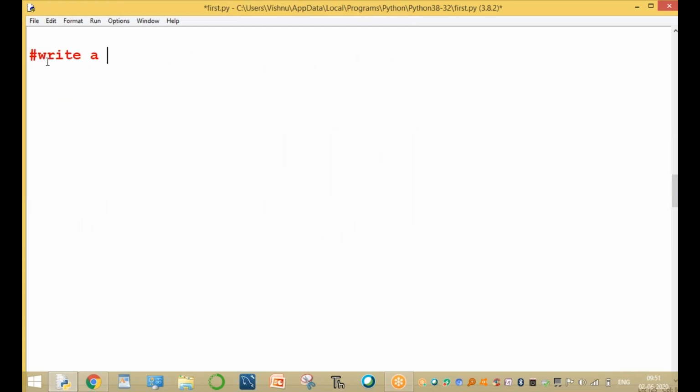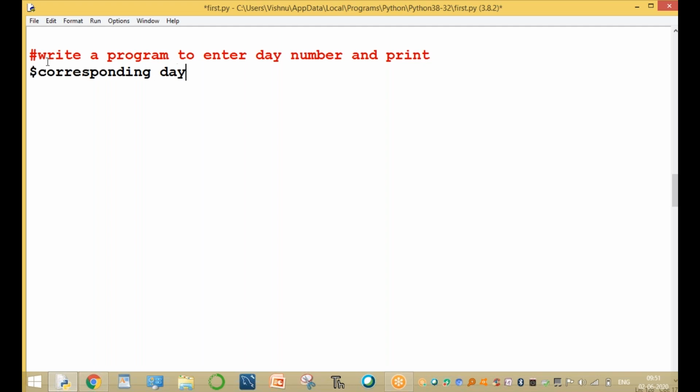Write a program to enter day number and print the corresponding day name.